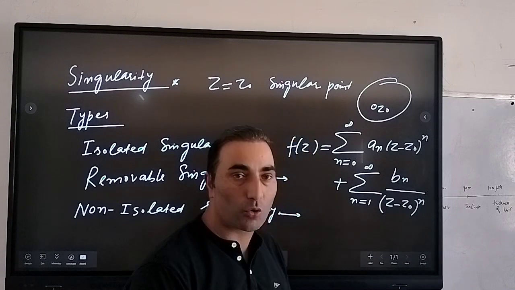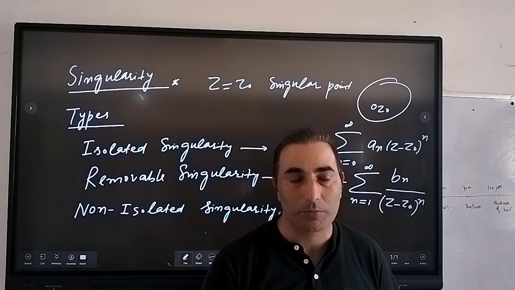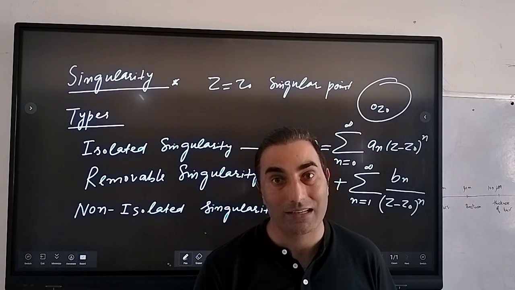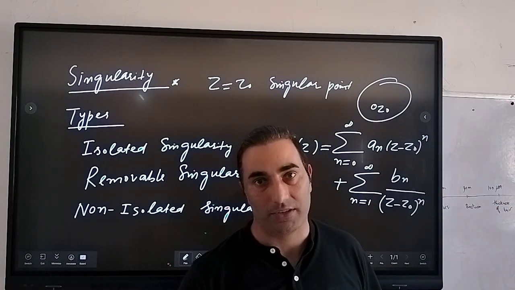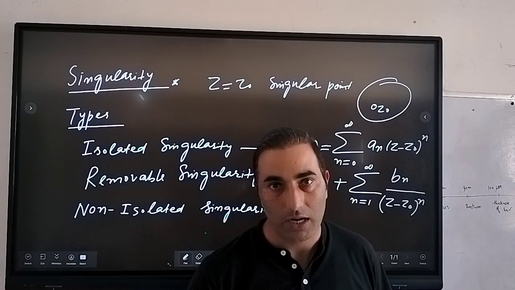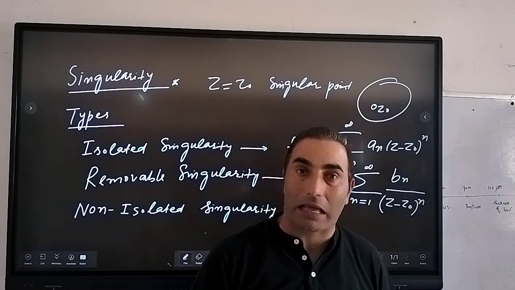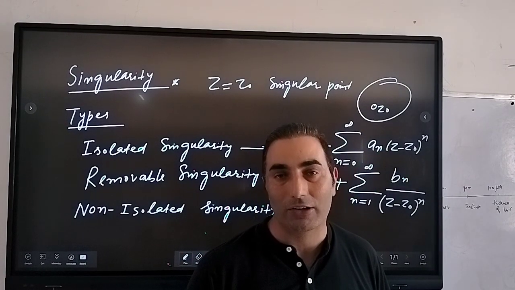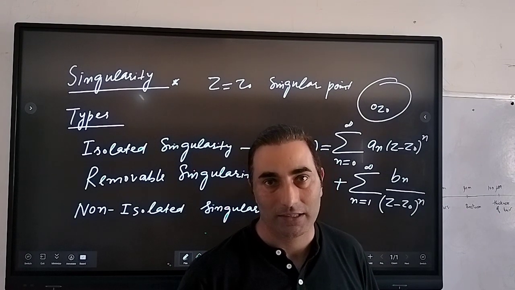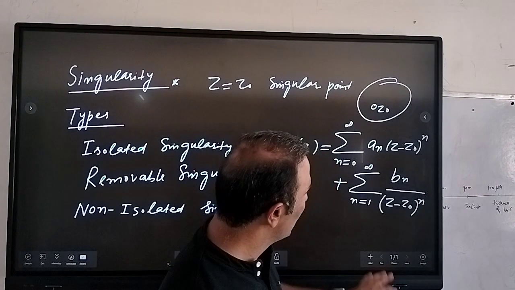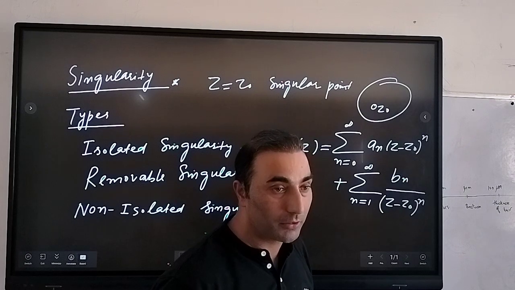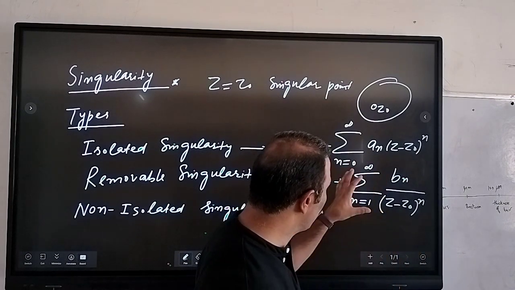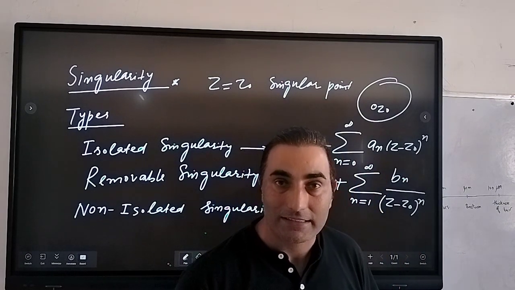तो अगर हम इसके neighborhood में देखेंगे, in the neighborhood of that z0, if there is no other singularity exists for this function f, right? तो अगर कोई और सिंगुलैरिटी नहीं होगी in the neighborhood of that z0, तो उस सिंगुलैरिटी को हम कह सकते हैं it is an isolated singularity, right? So this is the condition.